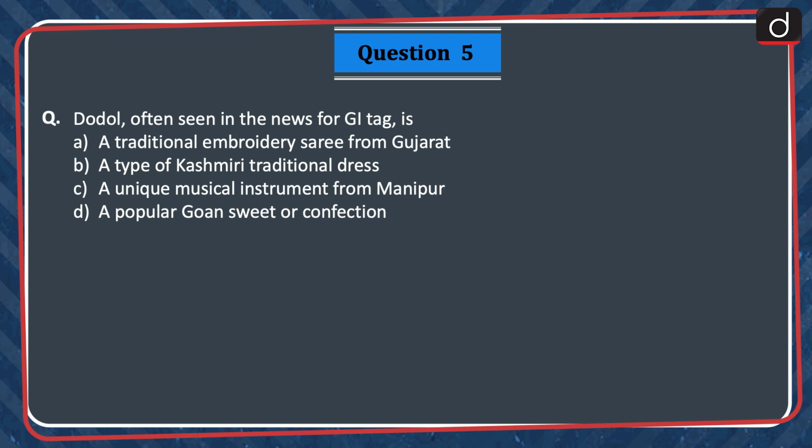Next question, Dodol, often seen in the news for GI tag, is a traditional embroidery sari from Gujarat, a type of Kashmiri traditional dress, a unique musical instrument from Manipur, or a popular Goan sweet or confection. The correct answer is option D, a popular Goan sweet or confection.